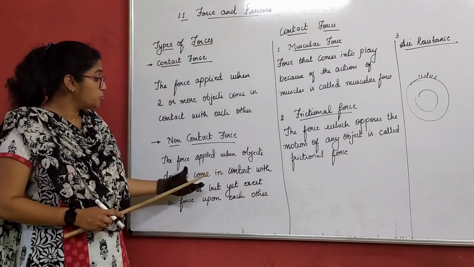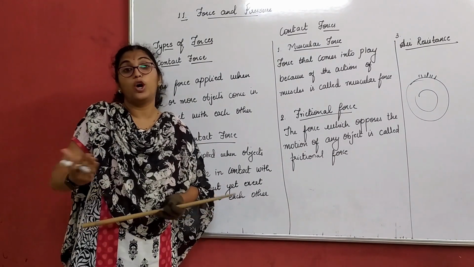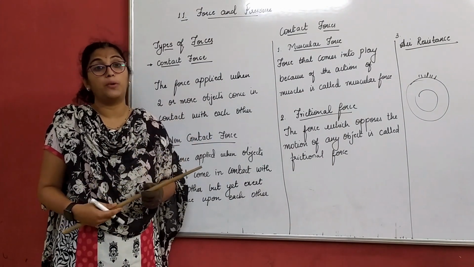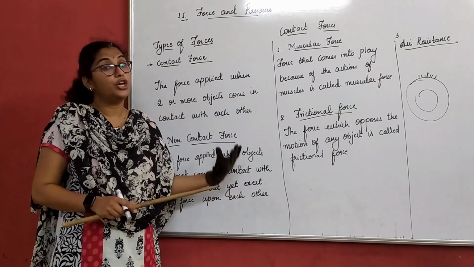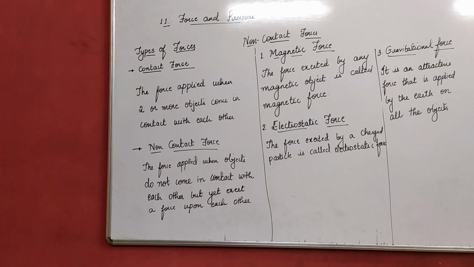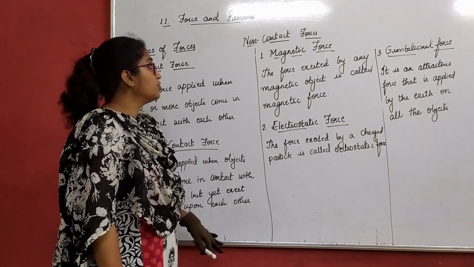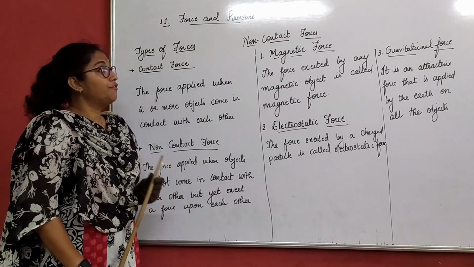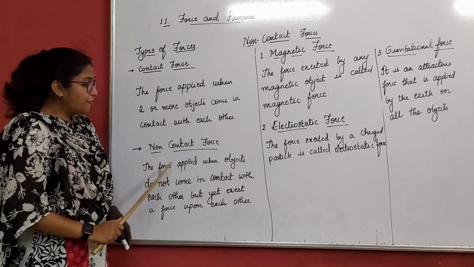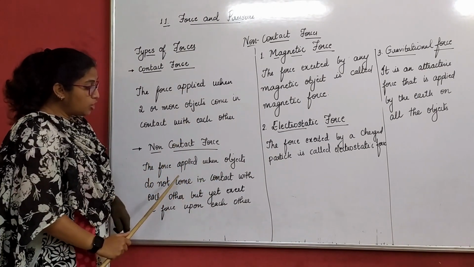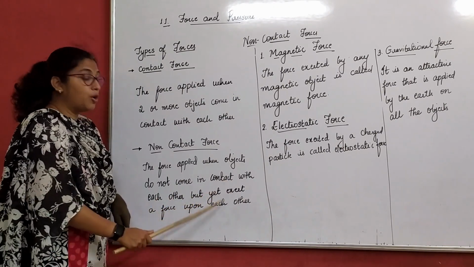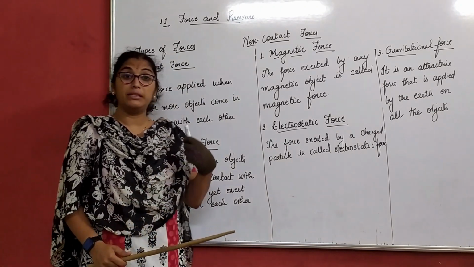Now we'll move on to the next one, that is non-contact forces, where objects do not come in contact with each other but yet exert force upon each other. So let us see what non-contact forces are. Now let us look at these three different types of non-contact forces. So we'll just repeat once again. What are non-contact forces? The force applied when objects do not come in contact with each other but yet exert a force upon each other. Though they are not in contact, they are exerting force.